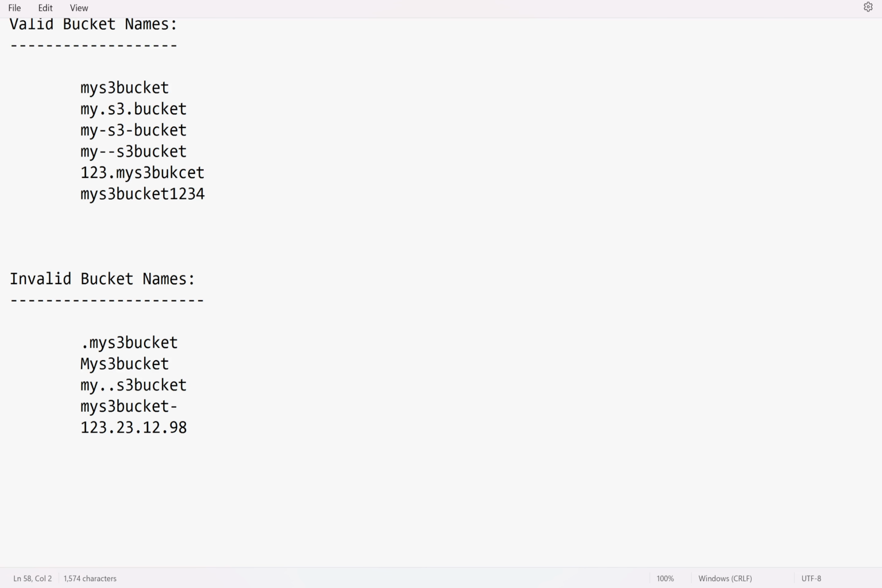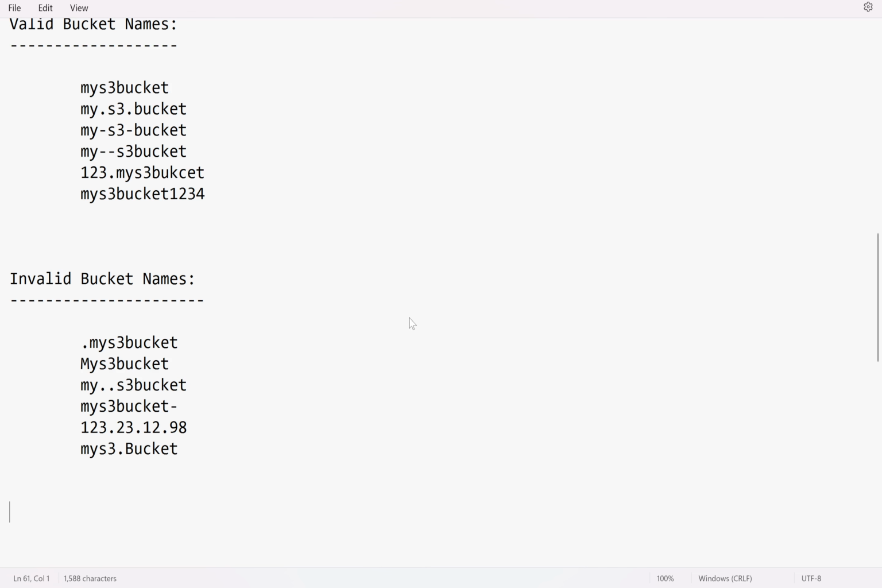Invalid because it looks like an IP address. Okay, this is valid. This is invalid because it contains a capital letter. So this is how you can identify whether the bucket name is valid or invalid.